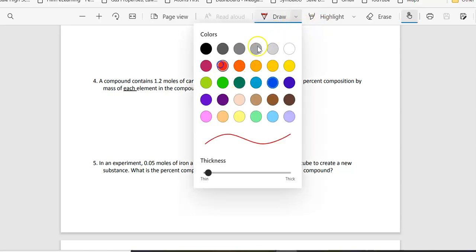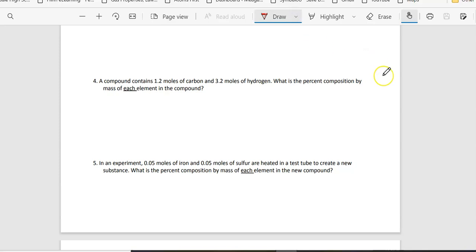So on number 4, we're going to mark out that 1.2 moles, and we're going to put 14.4 grams. For the hydrogen, this is going to be 3.23 grams.